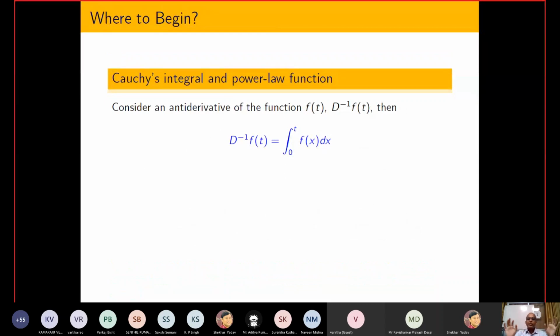So now let us try to see how to define it. Up to here we have just seen why fractional order calculus is required and what the motivation is. Now I am going to fix some definitions, particularly from the engineering perspective. If you see the literature of fractional calculus, every day people are proposing new definitions, and you get hung up on which definition is proper and which is not.